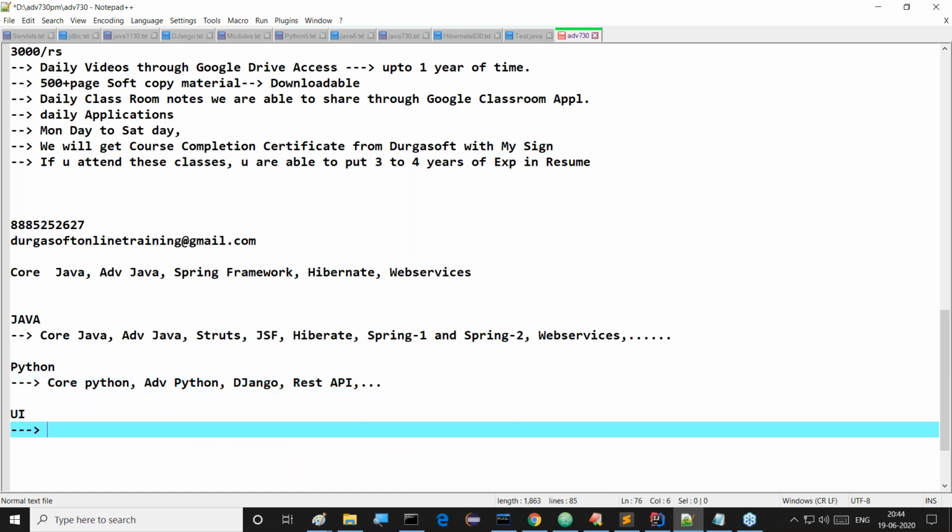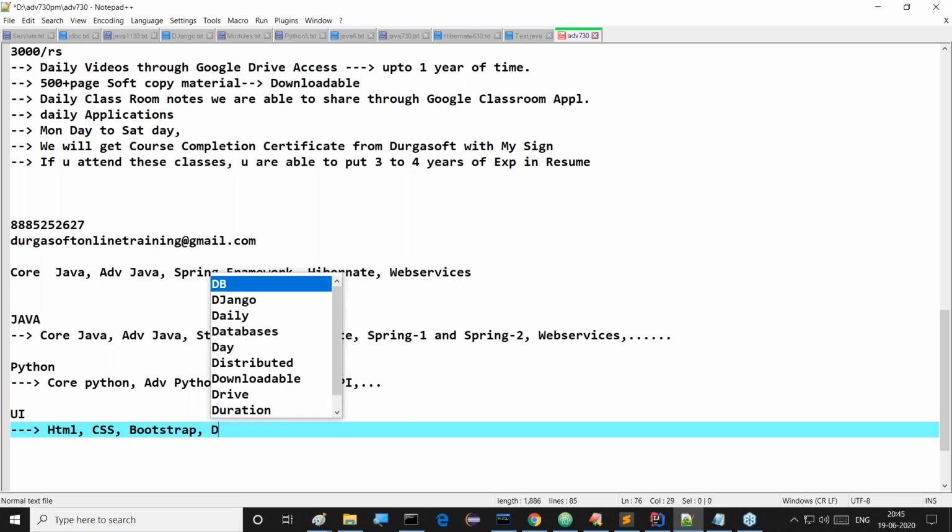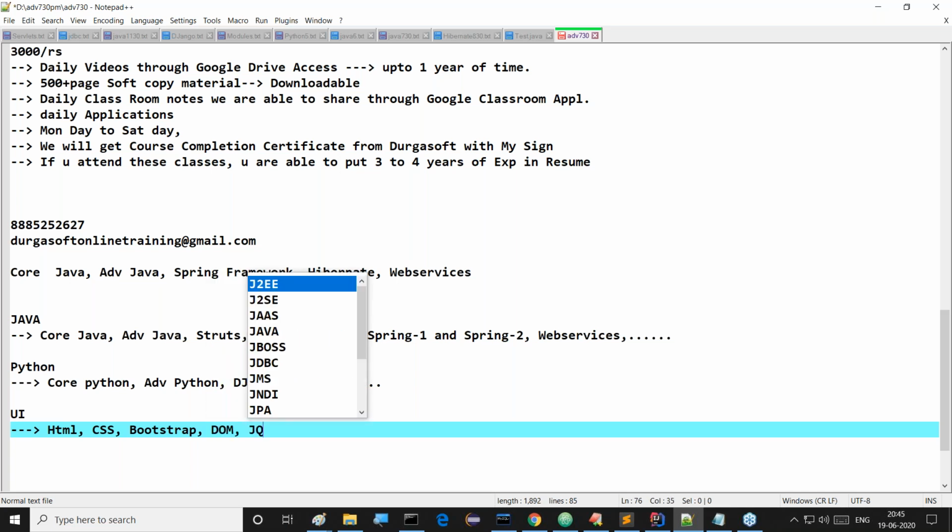In the UI also, a number of courses might be there: HTML, next CSS, then after that Bootstrap. Here also we have a number of technologies, like DOM and jQuery, and so on. Here also, from top to bottom, we might be planning for Angular and different courses also, but not immediately.